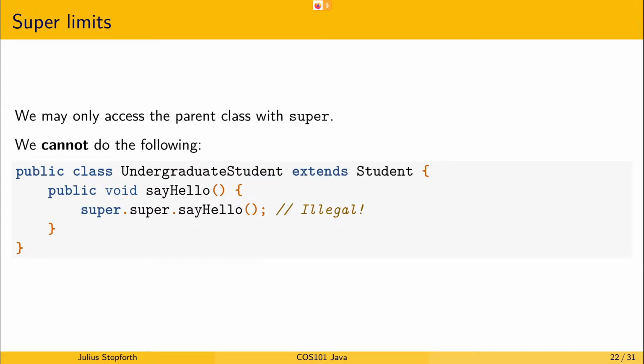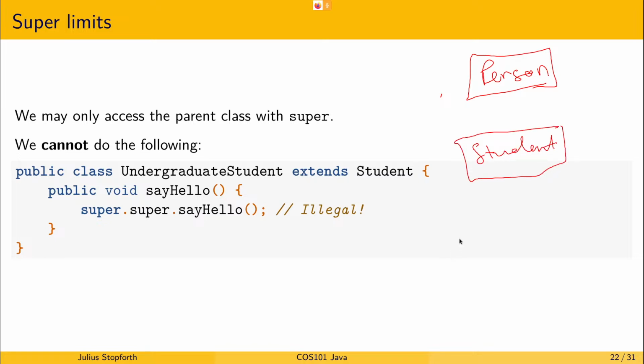However, there are limits. Like we said before, you can only access the direct parent of a class with super. If we had something like an undergraduate student, which extends a student, we have a person, and this is the person class. We have a student, and this is the student class, and then we have an undergrad student.